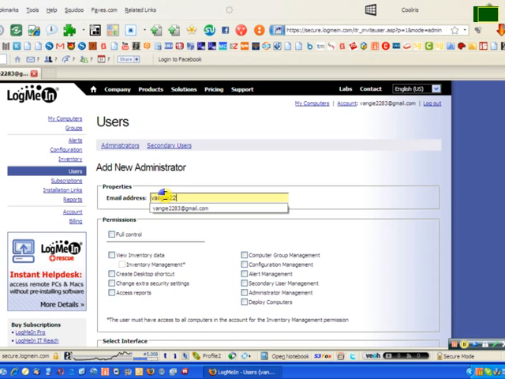Then create account. Okay, once you create the account, you're going to go to users.